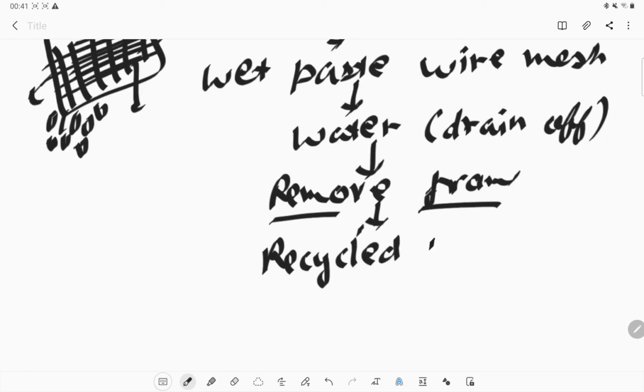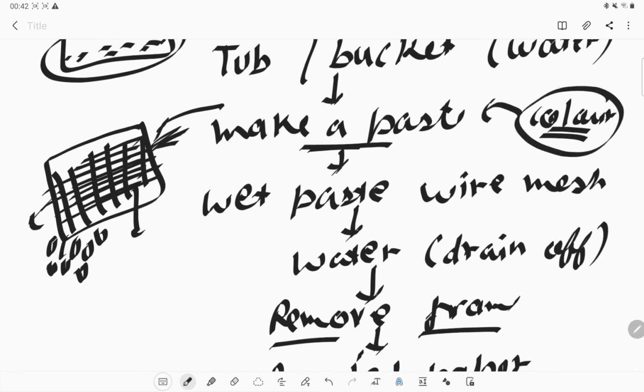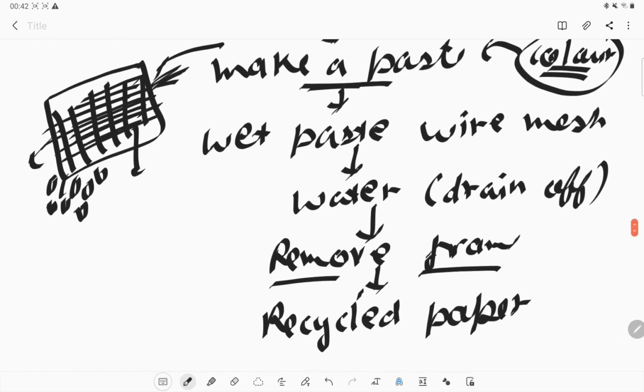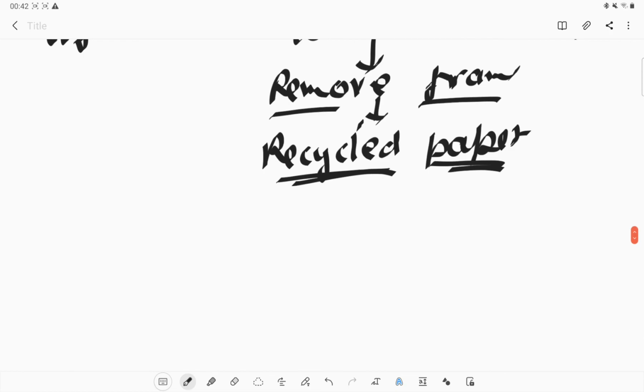So the recycled paper is ready to use. And if we use some color in this step, while making the paste of those pieces, we can get a colored paper as a recycled paper. So this is how we can recycle our paper also.